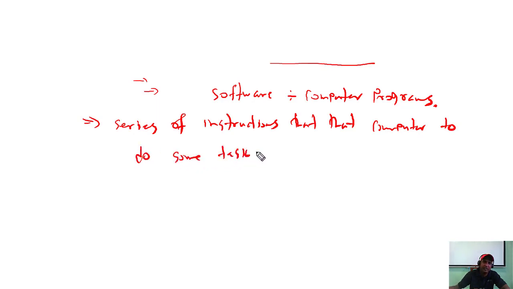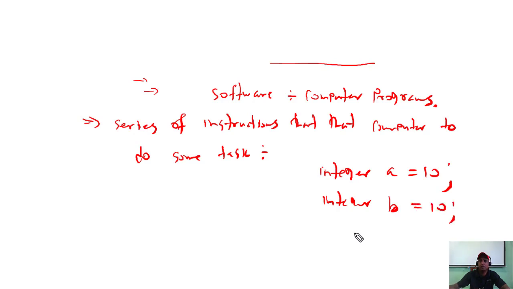It's giving commands. For example, we say integer a is 10, integer b is 10. I want to calculate integer c, so c equals a plus b.